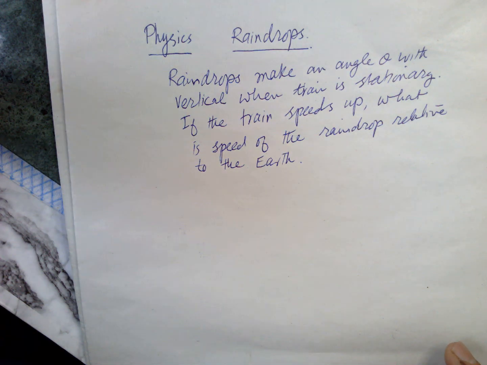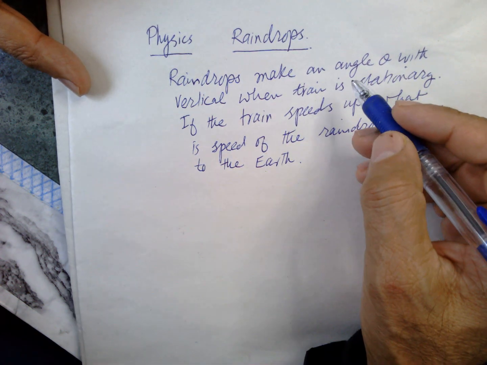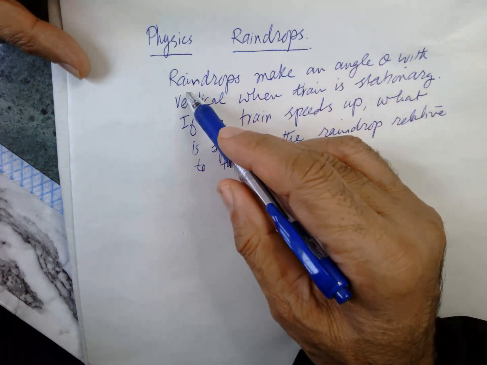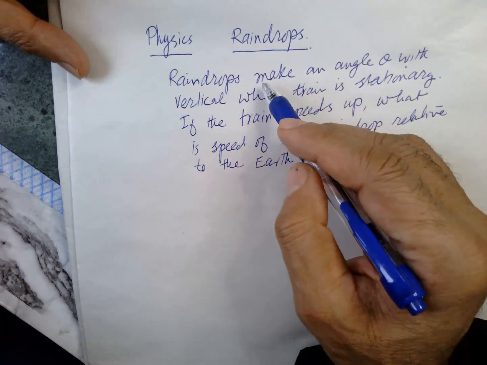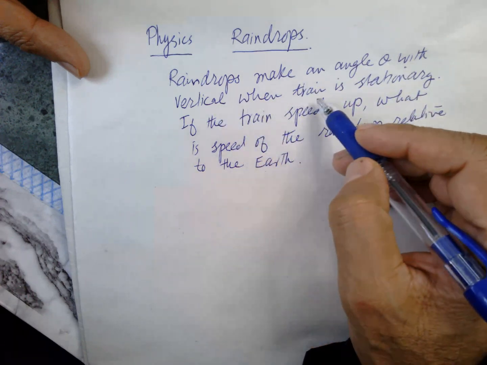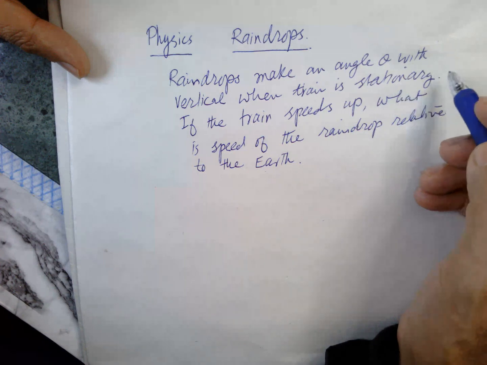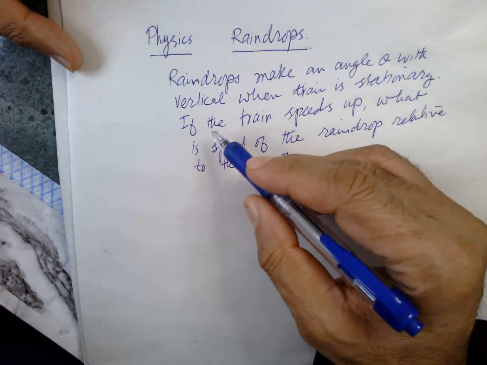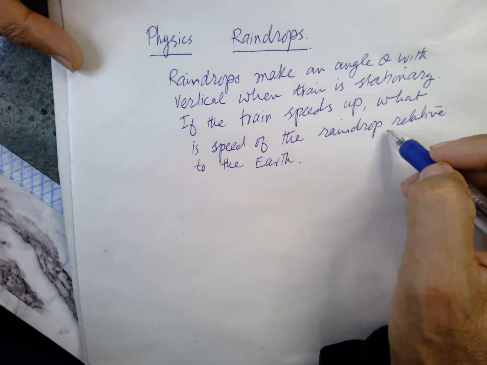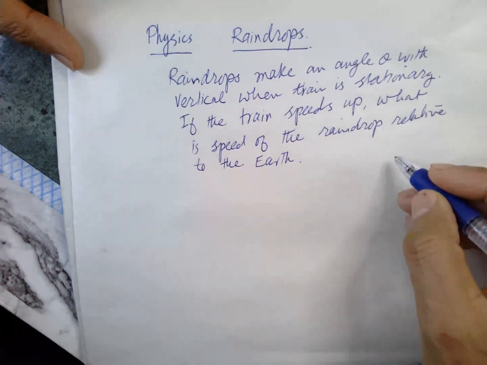Hello. Physics question. This is about motion and raindrops. Raindrops make an angle theta with the vertical when the train is stationary, as seen through the window. If the train speeds up, what is the speed of the raindrop relative to the Earth?